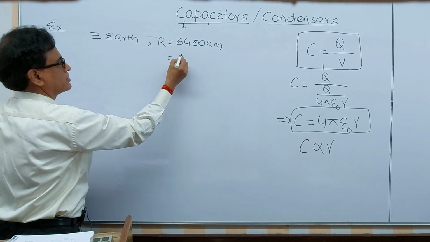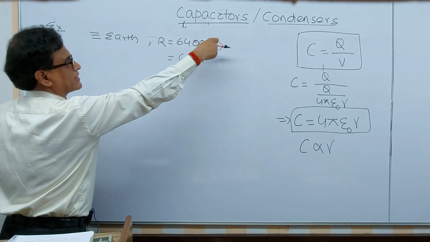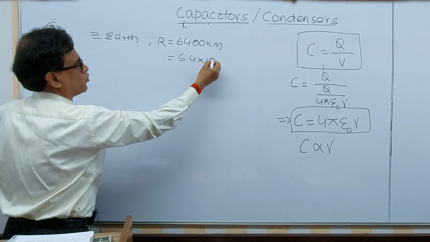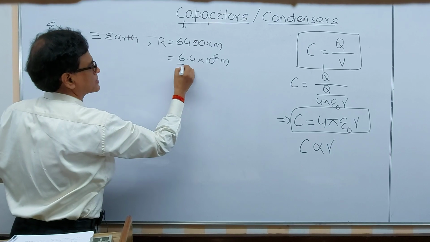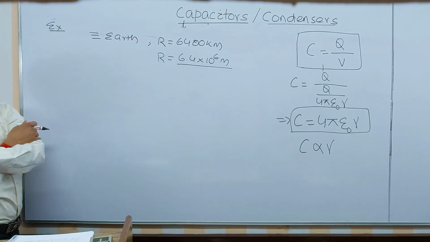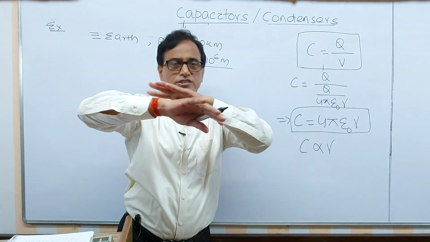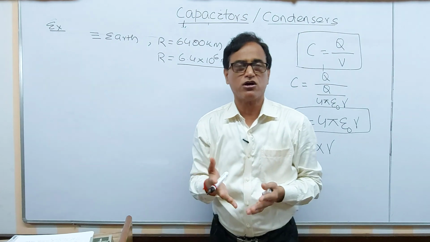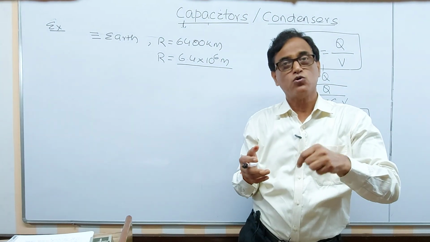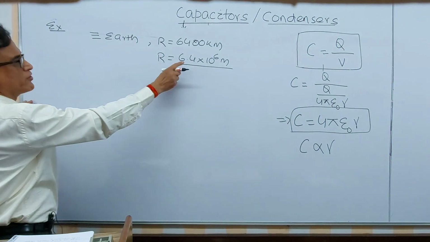That is 6.4 into 10 to the power 3 kilometer, which is 6.4 into 10 to the power 6 meter. This is the radius of a conductor like the earth, a spherical conductor in the shape of the earth.